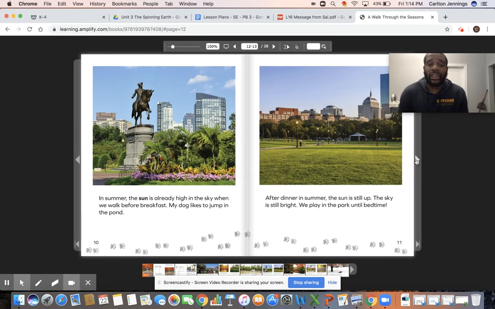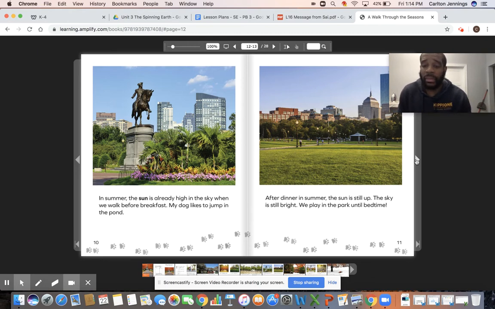In summer, the sun is already high in the sky when we walk before breakfast. So I want to take a second here. In the spring, the sun was just rising before breakfast. But in the summer, the sun is already up before breakfast and high in the sky. My dog likes to jump in the pond.